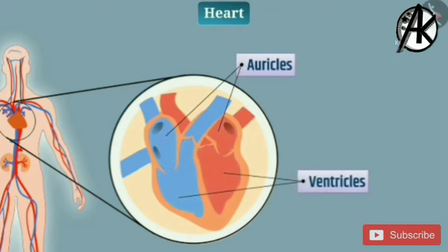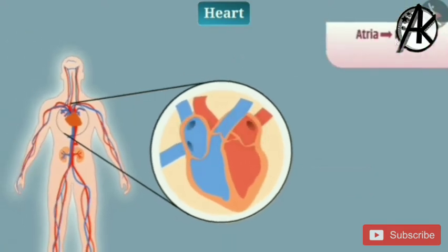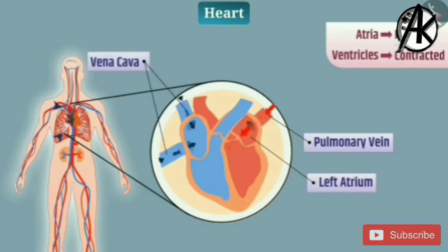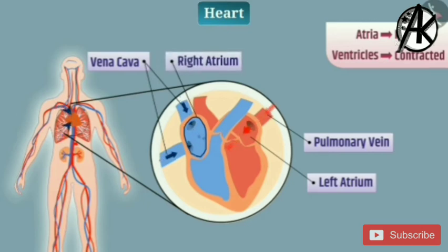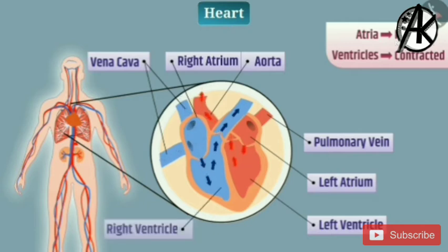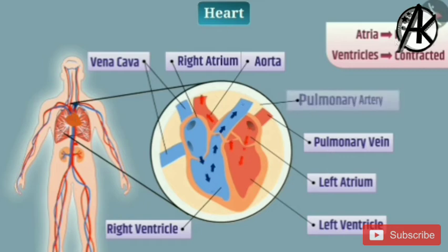Let us see how the heart pumps blood. When both atria are relaxed and both ventricles are contracted, then from the lungs, the pulmonary vein brings oxygenated blood into the left atrium. From the body parts, the vena cava brings deoxygenated blood into the right atrium. The aorta carries oxygenated blood from the left ventricle to the various parts of the body. Similarly, the deoxygenated blood in the right ventricle is carried by the pulmonary artery to the lungs for oxygenation.